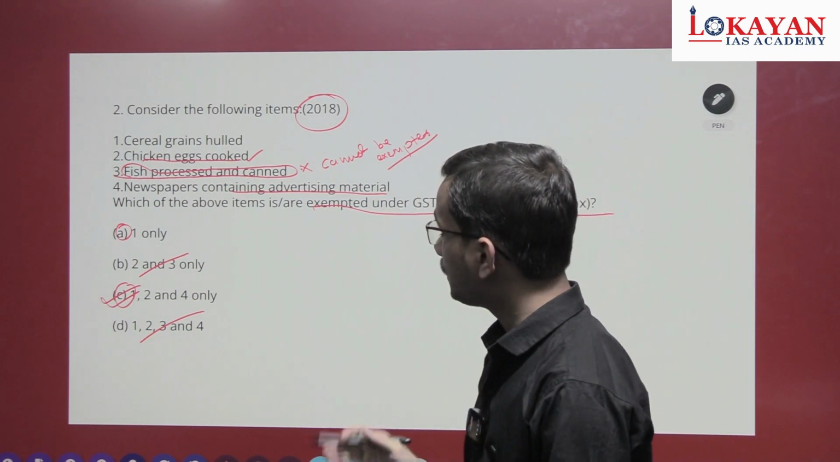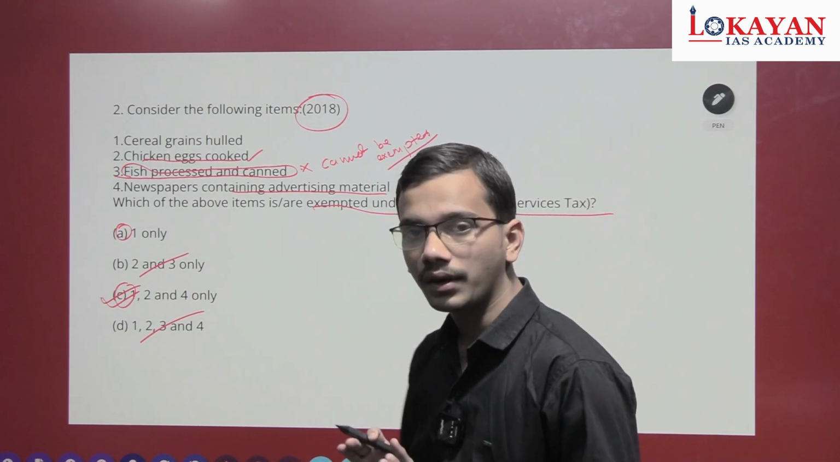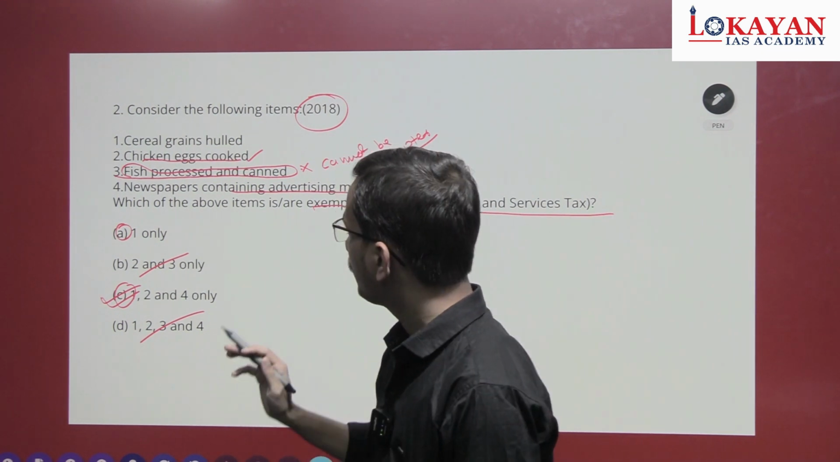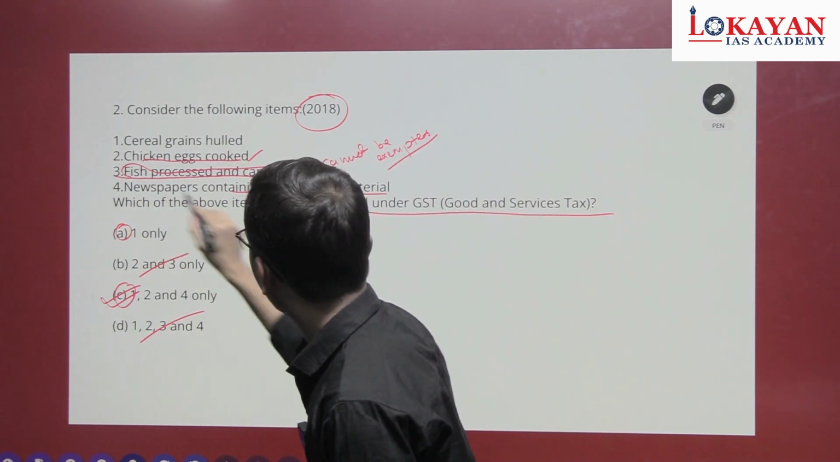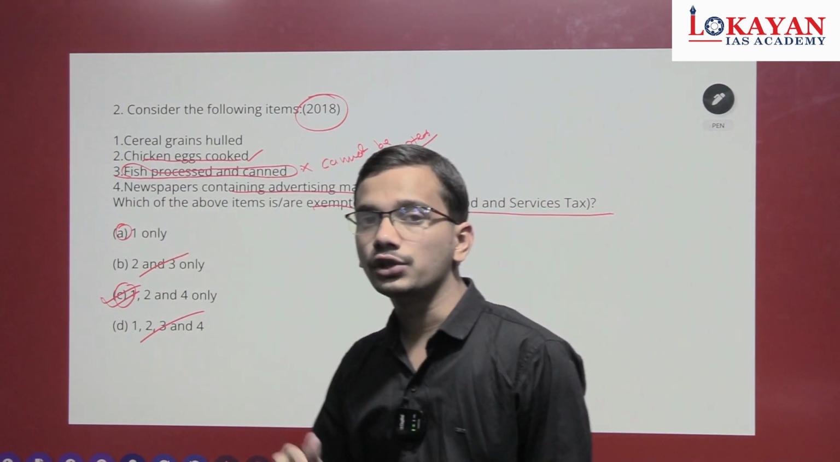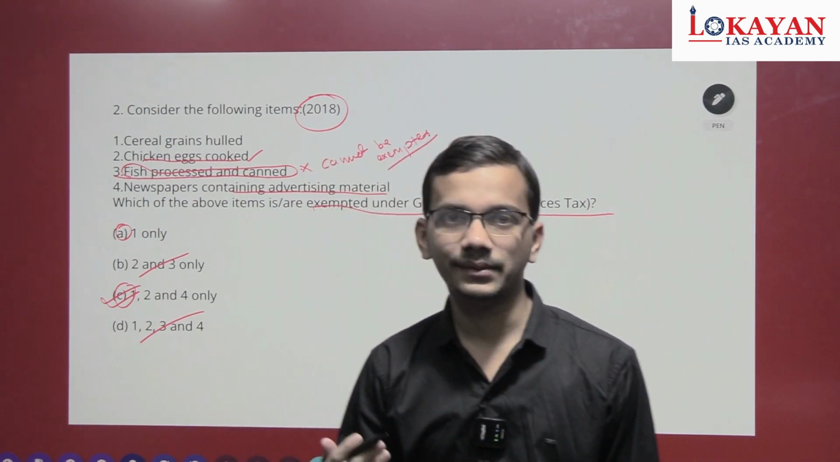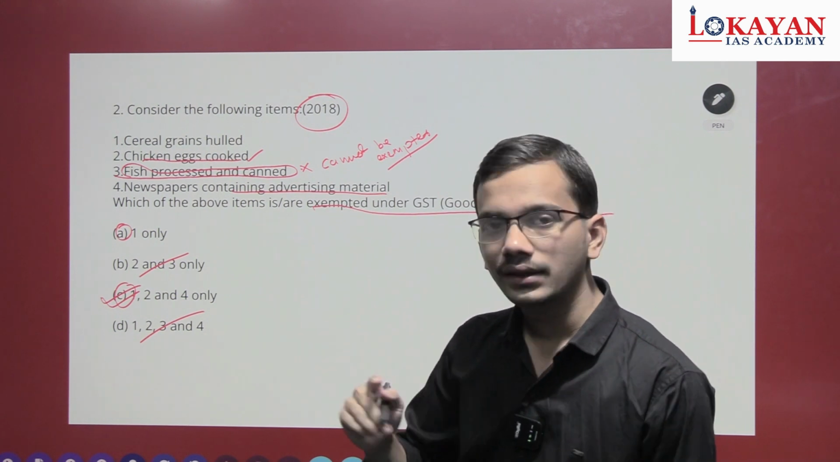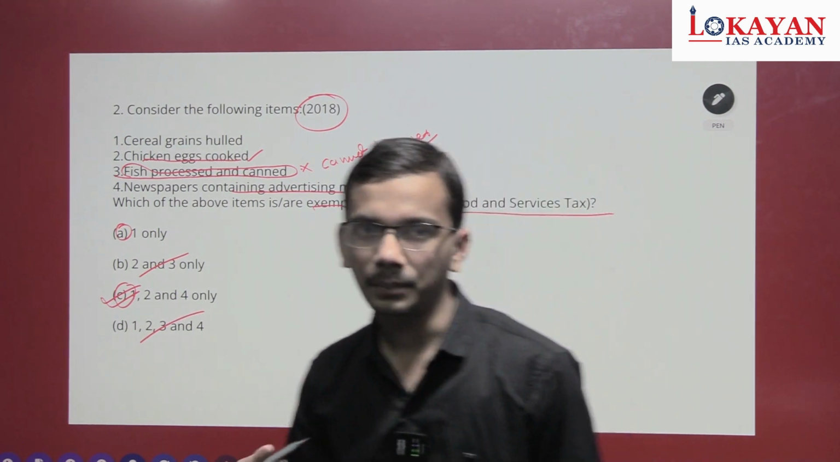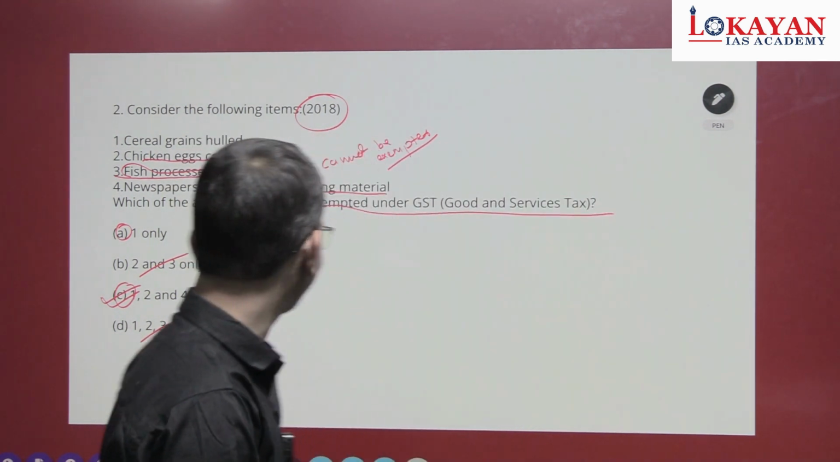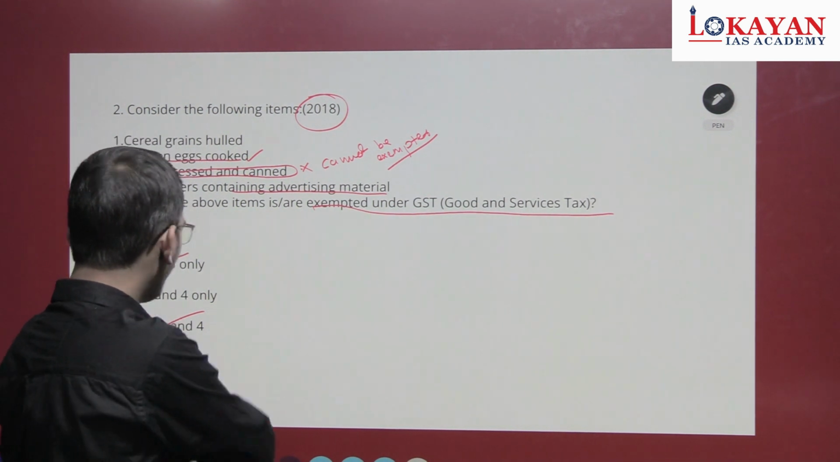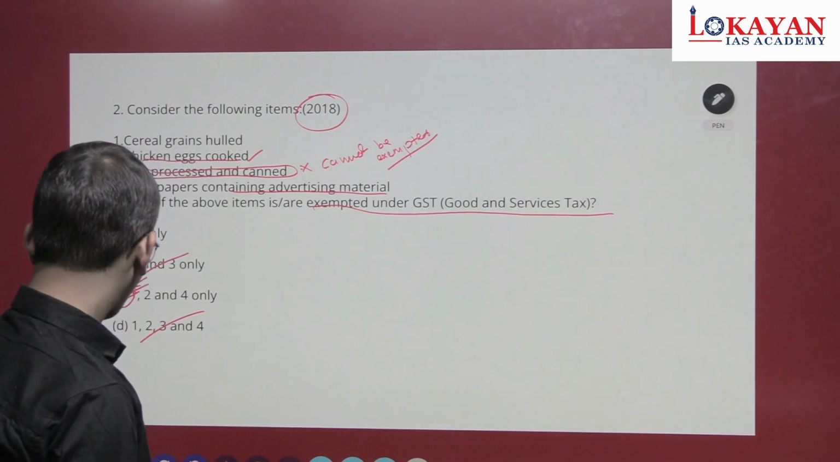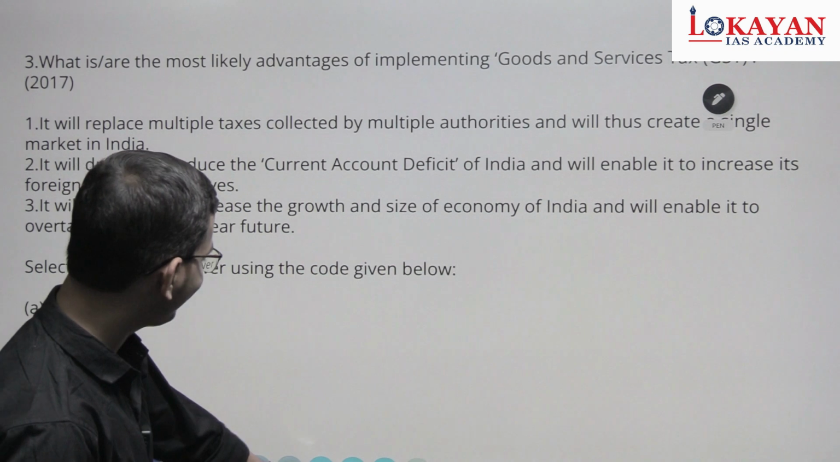See, merely knowing the answer is not important. What you have to remember is that this item, newspapers containing advertisement material, is exempted, and also look for other items which are exempted, which we will see in the next slide. Okay, because this theme can repeat in upcoming examinations. Okay, so the answer is 1, 2 and 4. Okay, next question on GST.